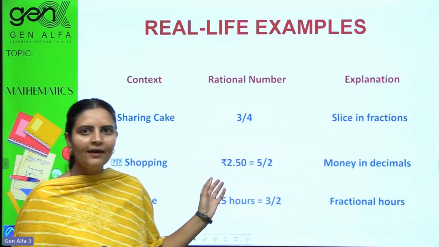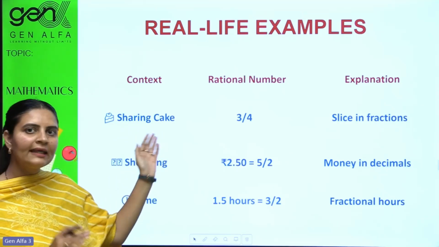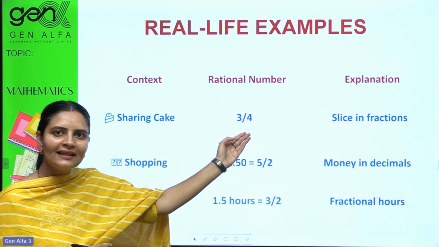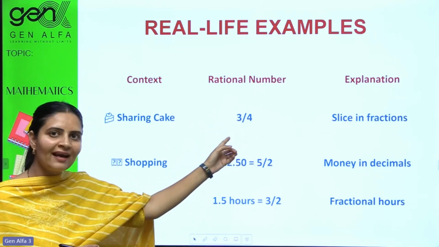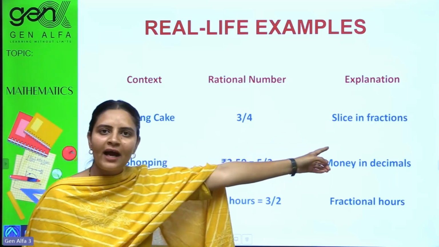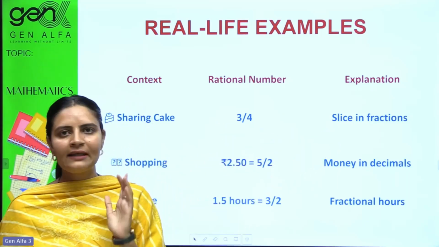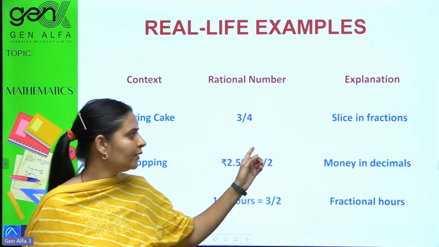Let's take the real life examples. Sharing cake. Yes, a cake is there, a quantity is there, so we are taking parts of it. Out of 4 slices, I'm taking 3 slices. So the slice is a fractional number, and further a rational number because the condition is satisfied. Q is not 0.